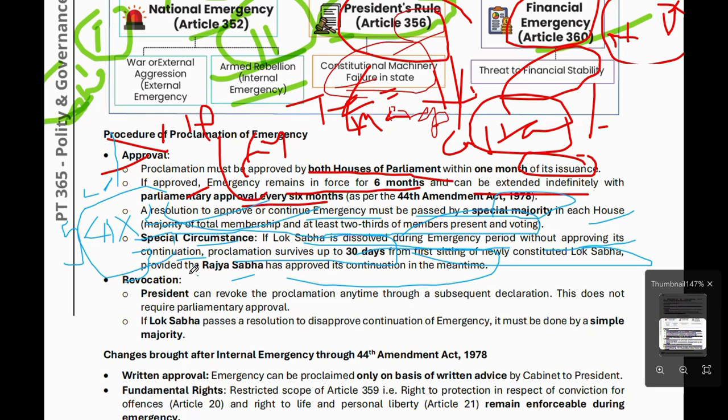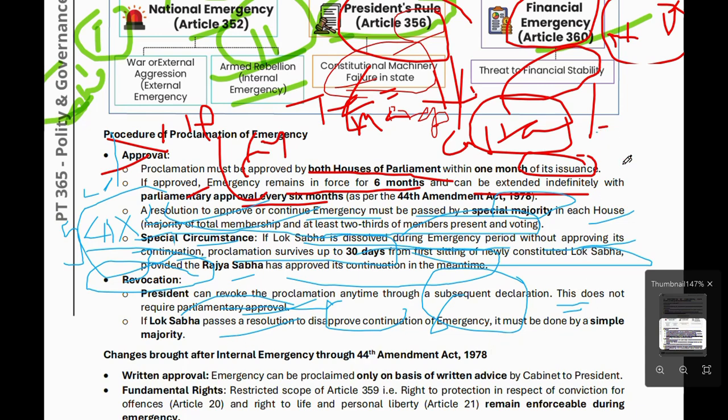Then how can we revoke it? The President can revoke the proclamation at any time through a subsequent declaration. This does not require any parliamentary approval. This is a very important point. If Lok Sabha passes a resolution to disapprove the continuation of emergency, it must be by a simple majority.